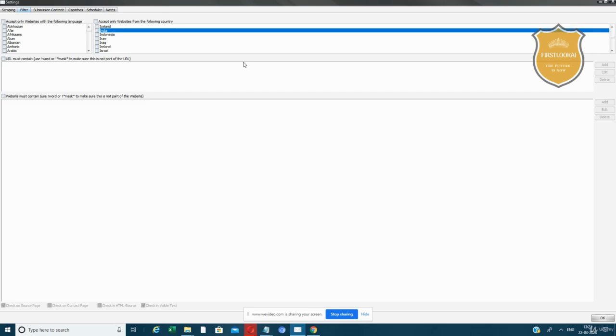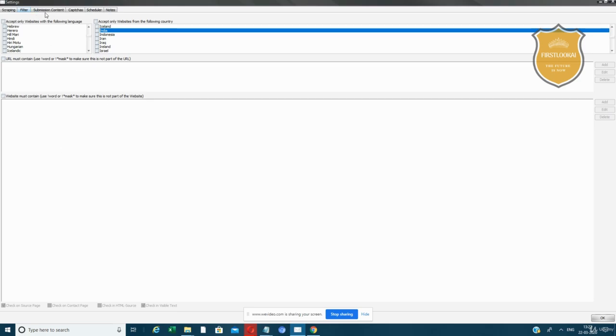And if you want to accept only websites with the following languages, you can just go ahead and select a particular language. If you want Arabic, select Arabic. Urdu means Urdu, Tamil means Tamil, Telugu means Telugu, Hindi means Hindi. Each and every language is here. Kannada, Italian, Japanese, whatever you want. Now I want to reach every audience in the world with all the languages, so I'll leave it like that. That is all fine.